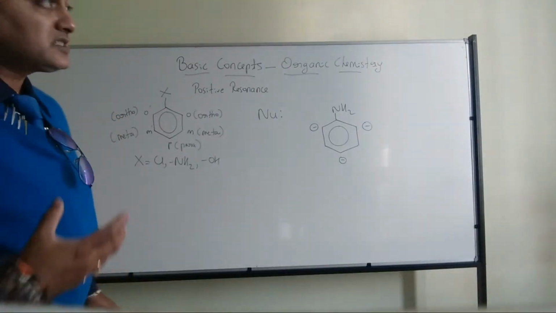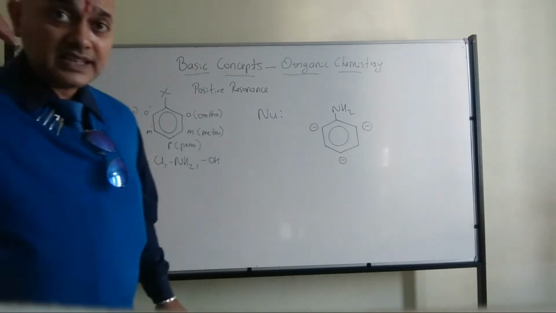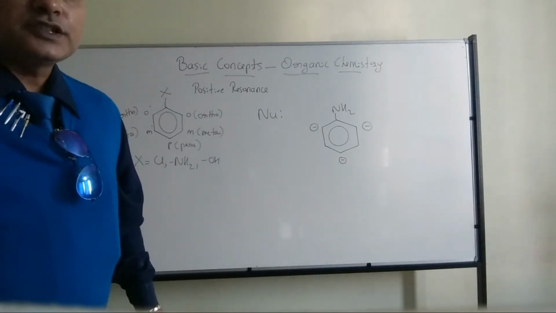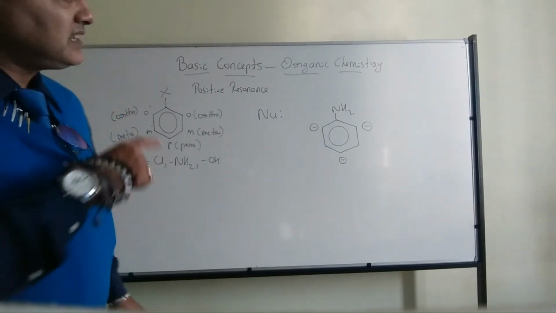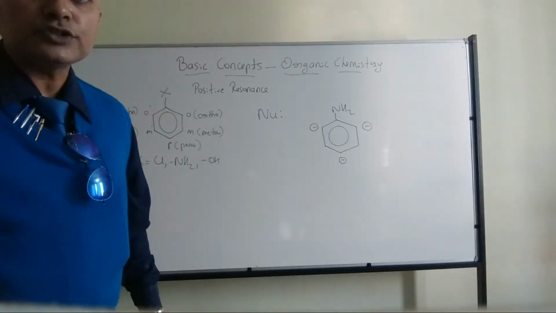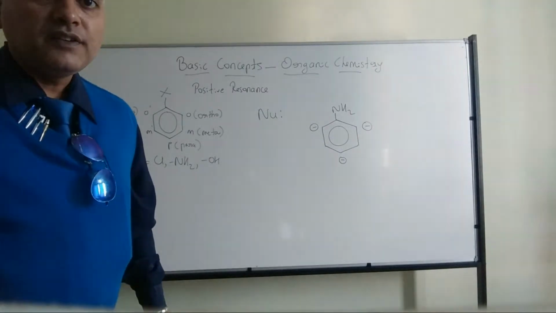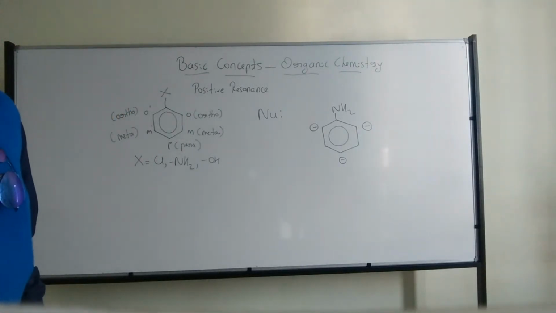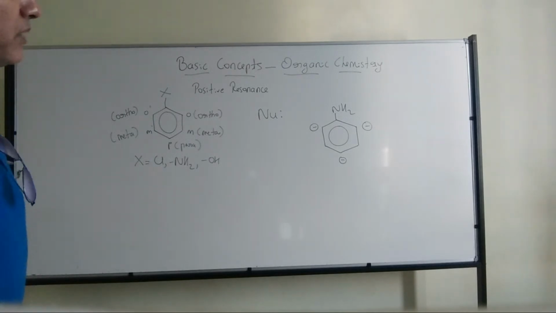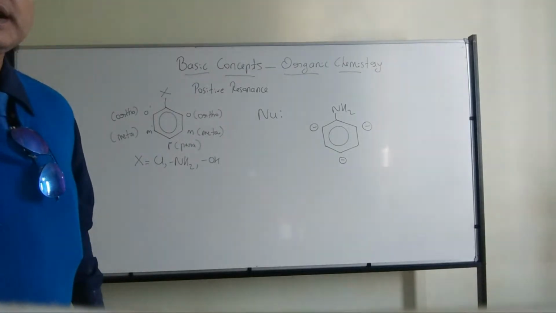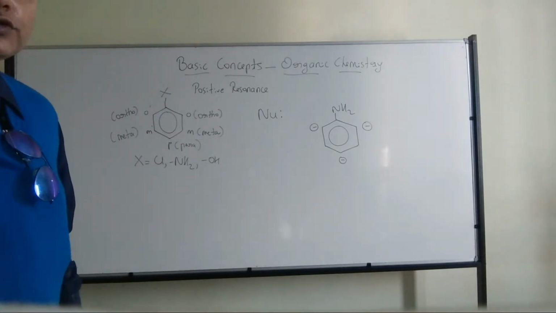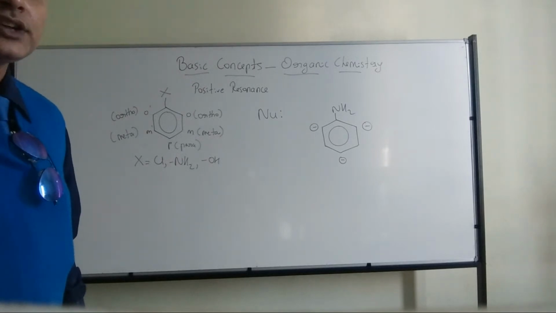First, that's how, if you understand this one, you can apply all these things to your chemical reactions, organic chemistry reactions. Which part of the ring they are going to attack, these things you are going to study in your hydrocarbons topic also. Whether they are going to attack the ortho or meta or para positions. That's my question: which part of the ring are nucleophiles going to attack? Ortho, meta or para. You can just mention O, M or P.